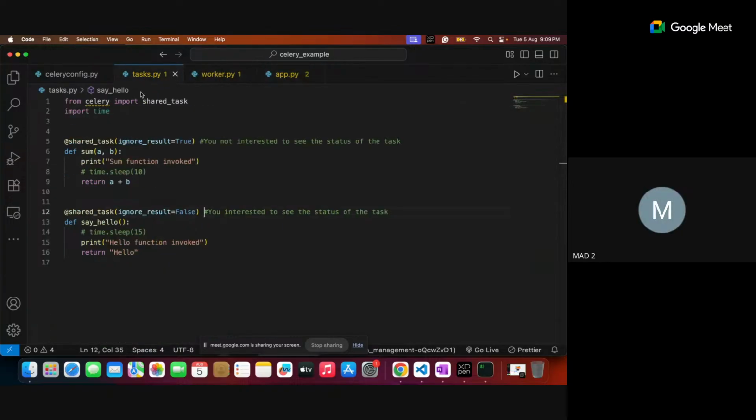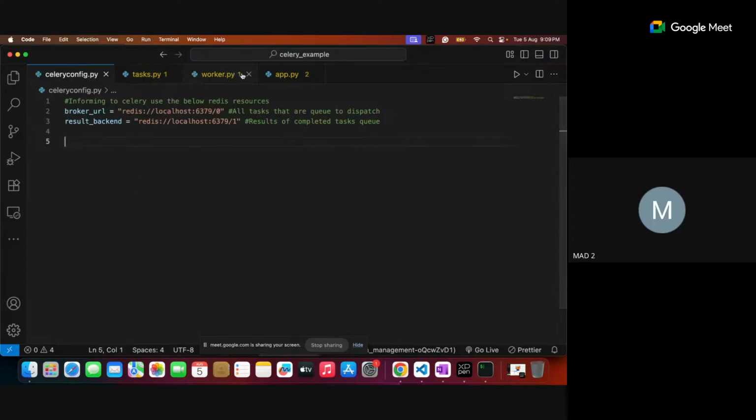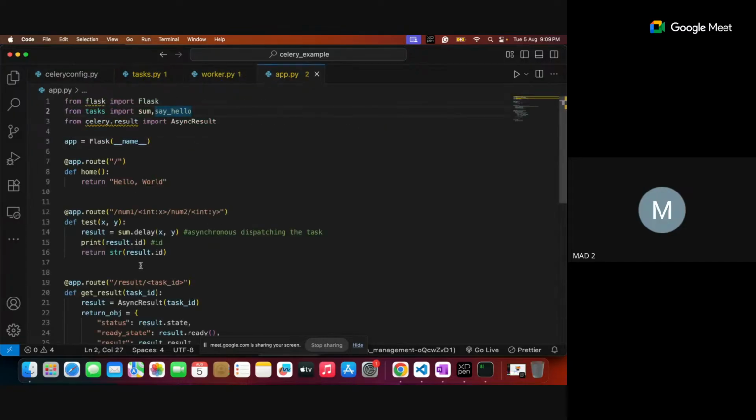Is it a normal function? It is a shared task. So whenever shared task is there, we have a method called delay, right? So if it is a normal function, we just call sum with x and y, right? If it is an asynchronous function, you need to call sum with delay, right? Simple. Yes, yes. Okay. So this is what we do.